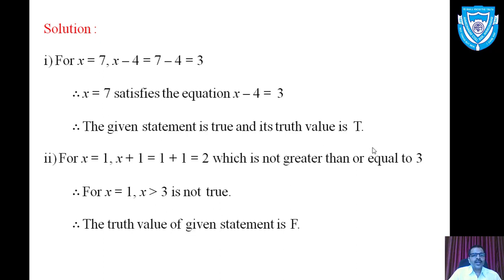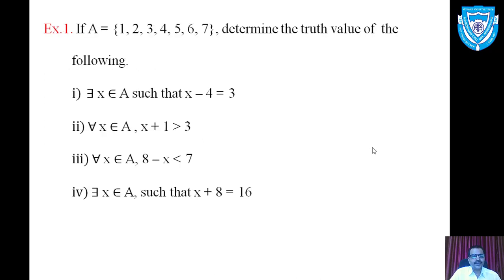See, if you are taking the member x is equal to 7 in the set A, replacing x by 7 in this equation, 7 minus 4 is equal to 3. Therefore, x is equal to 7, this member of the set A, satisfies the provided condition x minus 4 is equal to 3. And that's why the existential quantified statement becomes true, and hence its truth value is T. Let us move to the second example.